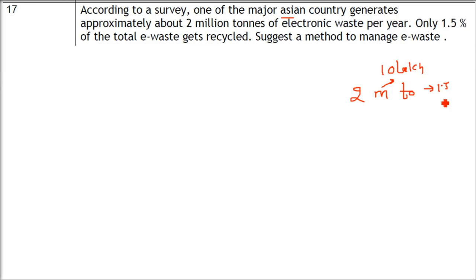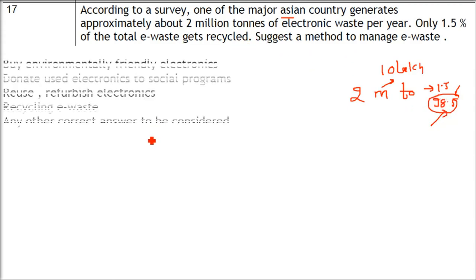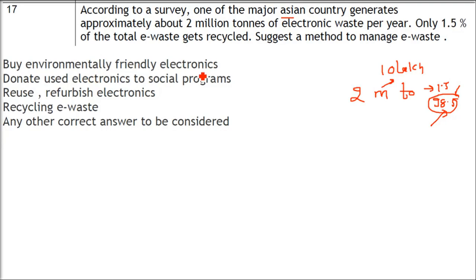So you see, if I subtract 1.5 from 100, 98.5 is still not being recycled. It's not being treated. So this kind of waste is piling up in our universe. So I'm talking about satellites also. So what you can do by environmentally friendly electronics, whatever you have, you can donate used electronics to certain social programs, to people who don't afford it or can't afford it. You can donate used electronics to social programs.